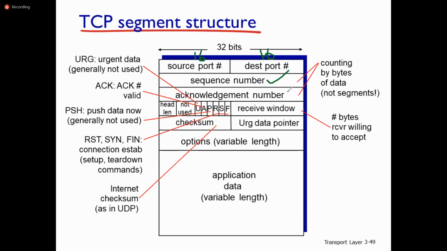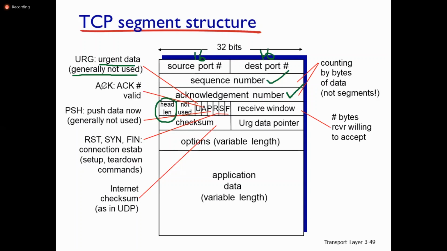The sequence number length should be the same as the acknowledgement number length. Then we have the header length, the length of the header. The next field is not used. Then U stands for urgent data, URG. The urgent data pointer is generally not used.